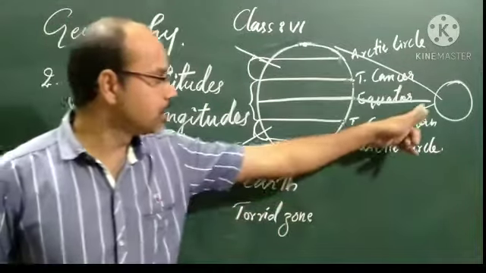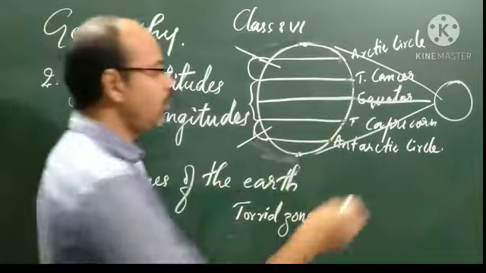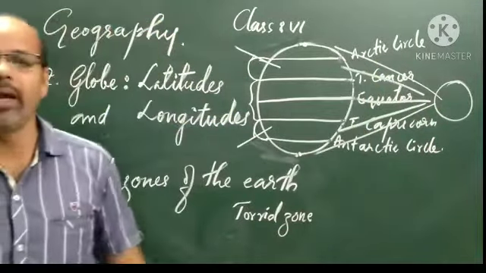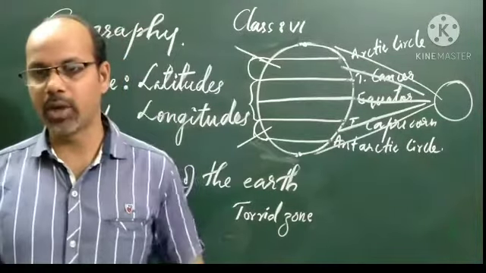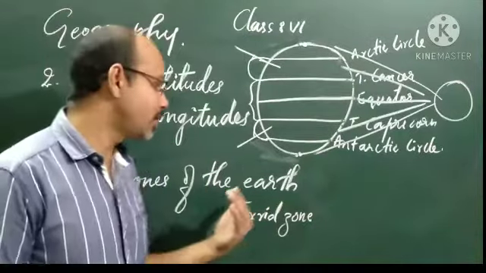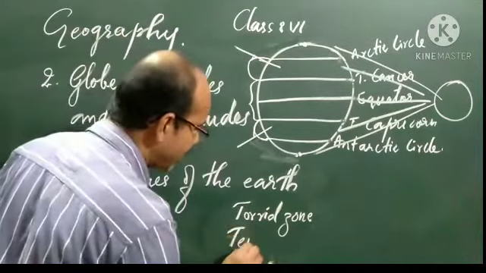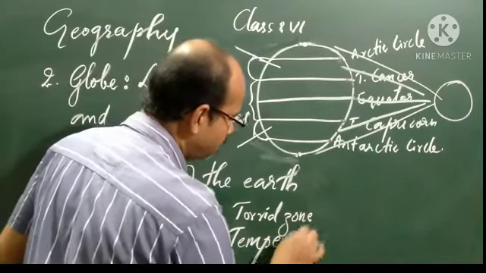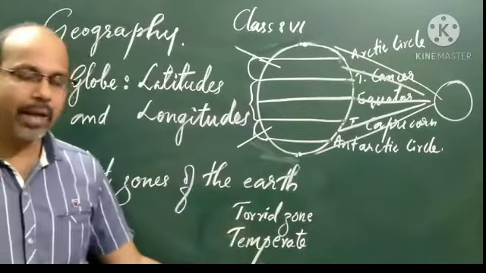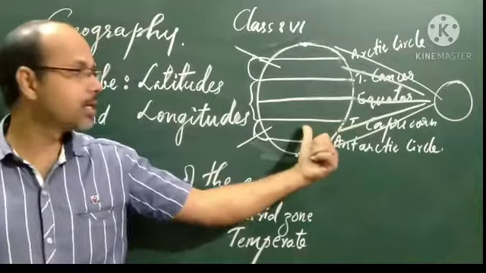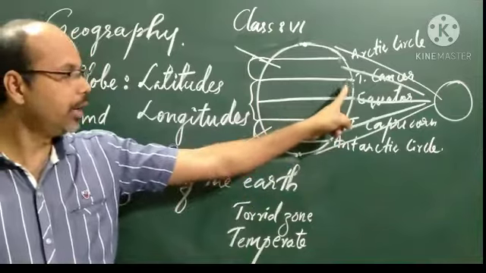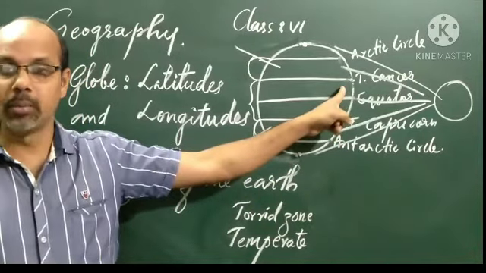In these regions sunlight falls slantingly and they do not receive much sunlight. This has a moderate climate. Moderate temperature or moderate climate we call the temperate zone. Torrid zone, now temperate zone. Don't be confused between temperature and temperate. Why is this region called a temperate zone? Because here there is a moderate climate. This is the temperate zone, and the other region is the torrid zone, with extreme hot climate.